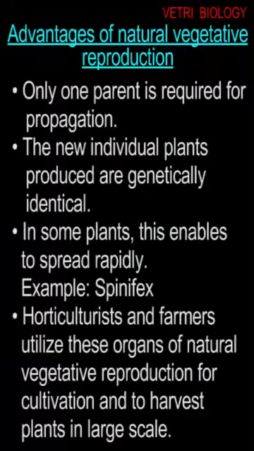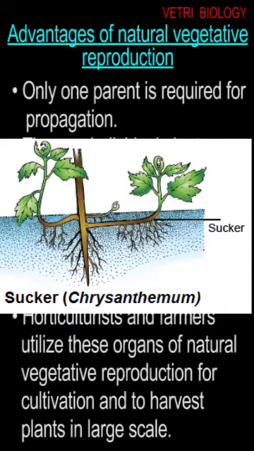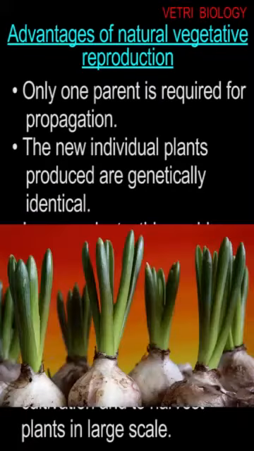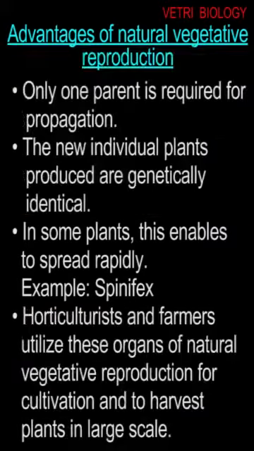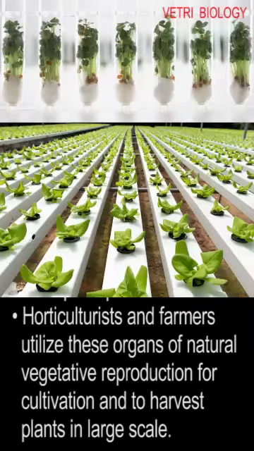Now let us see the advantages and disadvantages of natural vegetative reproduction. At first, advantages. First point, only one plant is enough for reproduction. The next point, new plants produced are genetically identical. The third point, the plants can spread rapidly. Example, Spinifex. It is a grass-like plant. It grows fast. Fourth point, horticulturists and farmers use these organs for cultivation and harvest plants in large scale. They need not wait for the production of seeds.